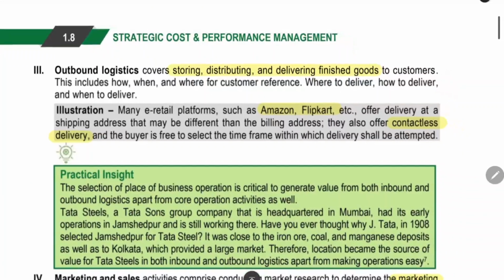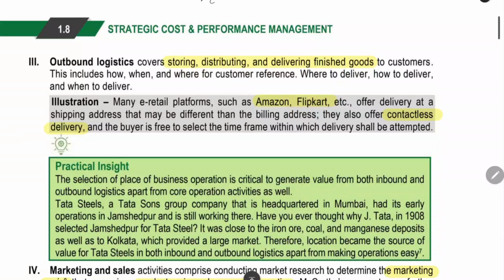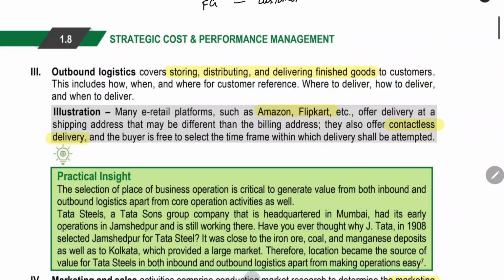The next thing is outbound logistics. What is outbound logistics? After production, we will transport the finished goods to the customer. This transportation is called outbound logistics. Storing, distributing, and delivering the finished goods to the customer. Amazon, Flipkart, and all these e-commerce websites which are delivering to the customer, that is a part of outbound logistics.